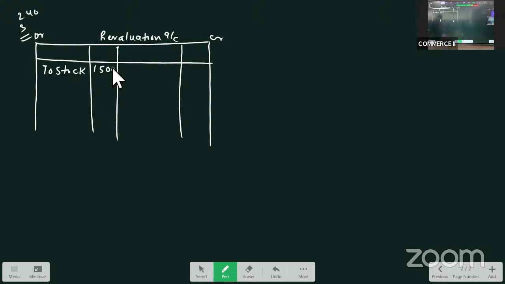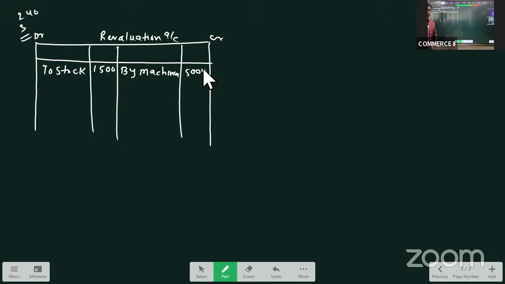Then machinery is valued at 50,000. You look in the balance sheet, machinery is given as 45,000. The book value of machinery was 45,000, now it is revalued at 50,000. There is an increase in the value of machinery. That we will take on the credit side, 5,000 machinery.